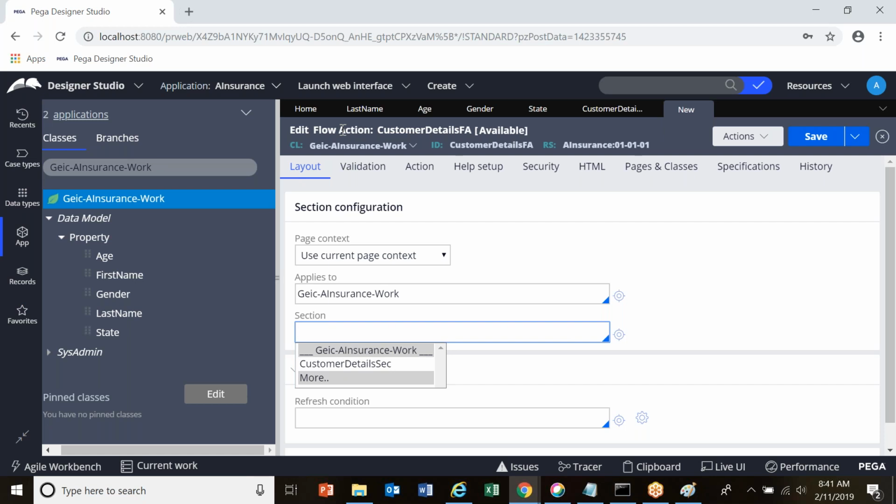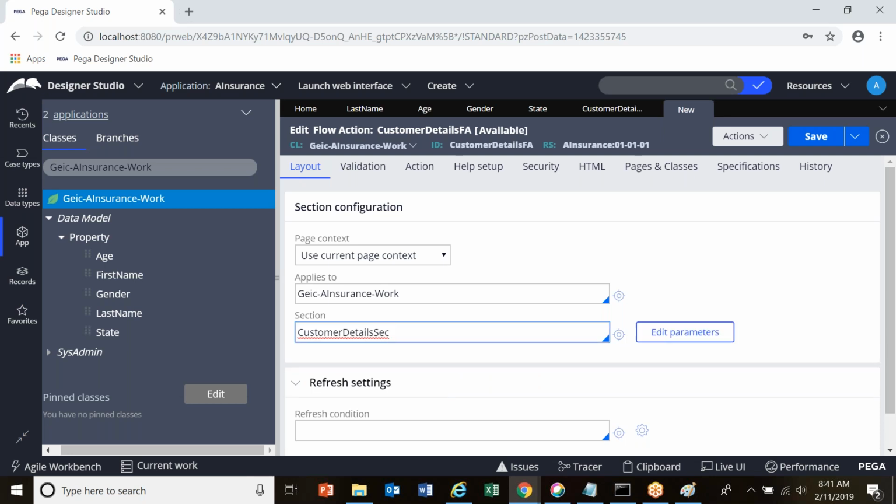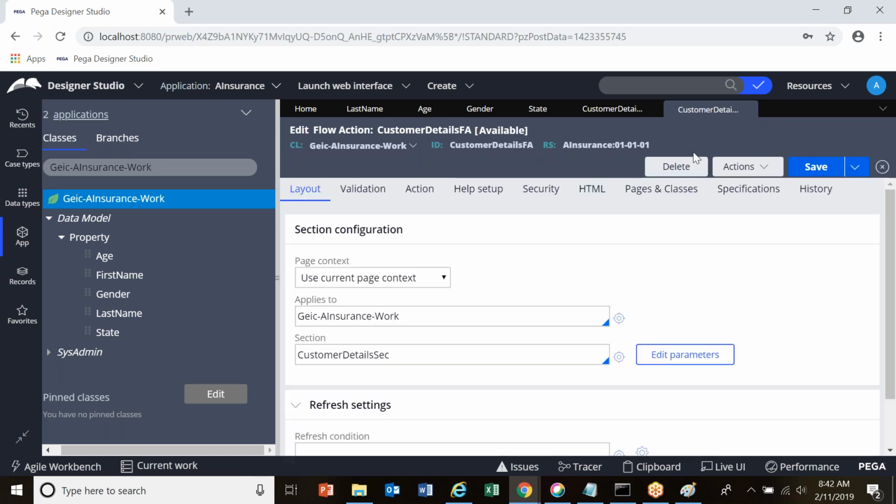This flow action you have created in a class called work class. If you click on the down arrow, it is showing all the sections which are there in the current class, that is work class. So just do a double click on this. Okay, so you have successfully added the section rule in the section field. Click on save. Done. You have created the flow action rule.